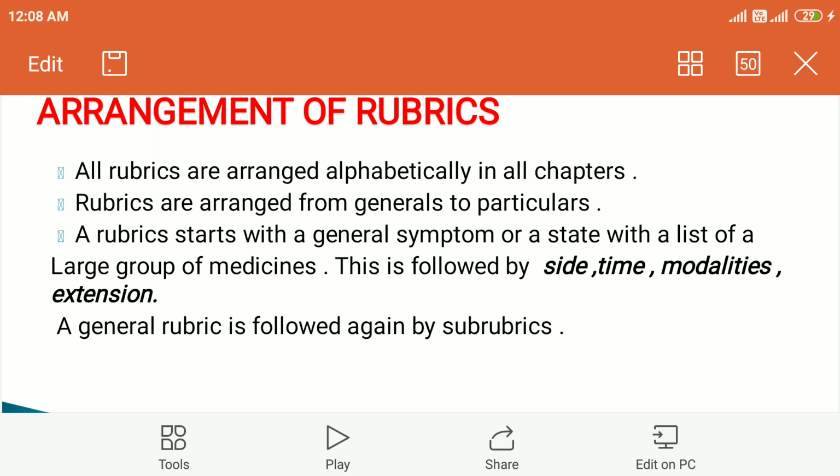While studying this construction of the Kent repertory, you should have your repertory with you, and simultaneously, while reading the plan and construction, you should also refer to the repertory, so it is easy for you to remember and understand the repertory easily and properly. So this is all about the plan and construction of the Kent repertory.